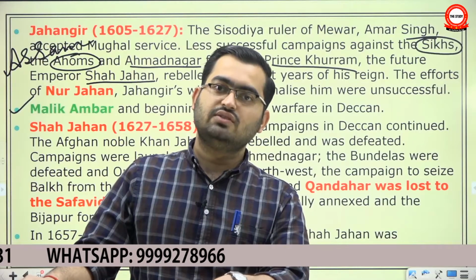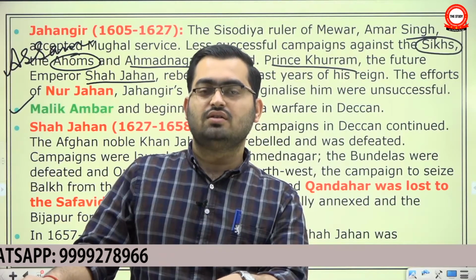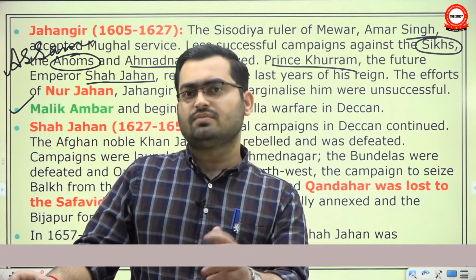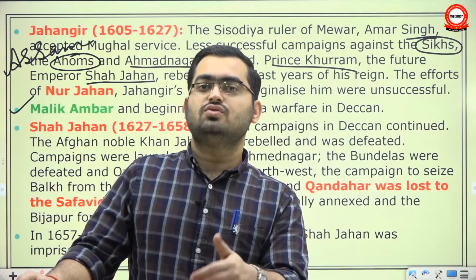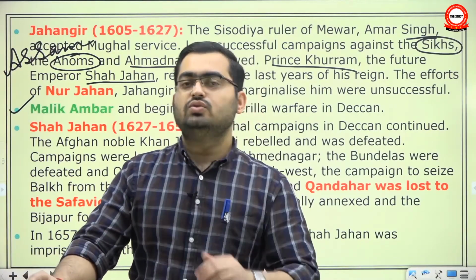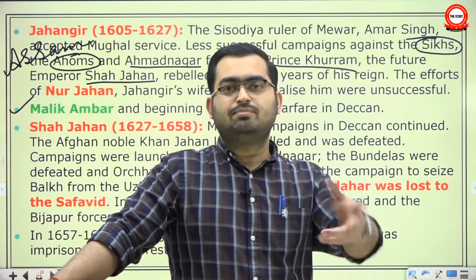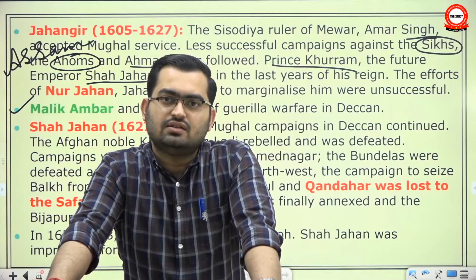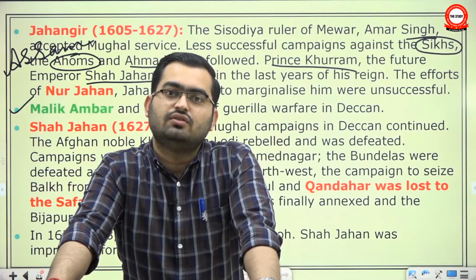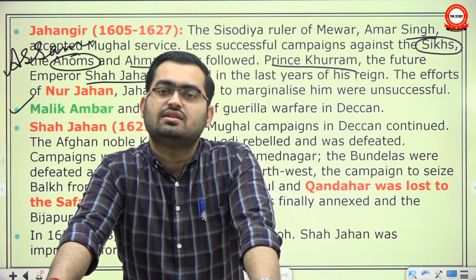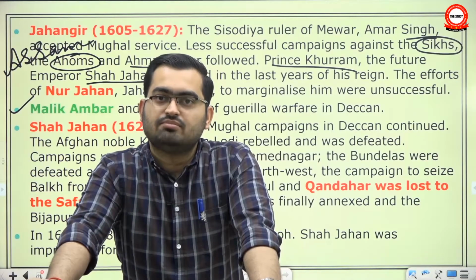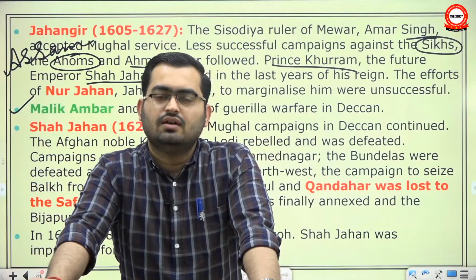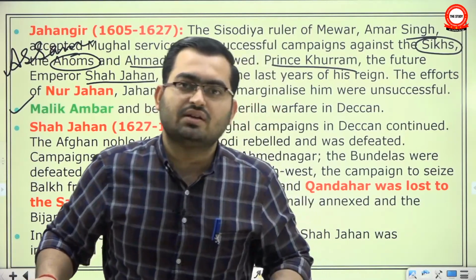He was originally from Abyssinia, the modern-day Ethiopia. He was an African. He was sold into slavery much earlier in his life. He came to India, and gradually he rose through the ranks, so much so that due to the attacks of Mughals, Akbar had partly annexed Ahmednagar and Jahangir pushed further. So the Ahmednagar Sultanate, which was descendant of Bahmani Sultanate, when the Bahmani Sultanate disintegrated, 5 sultanates came up: Ahmednagar, Bijapur, Golconda, Berar and Bidar. These 5 came up.